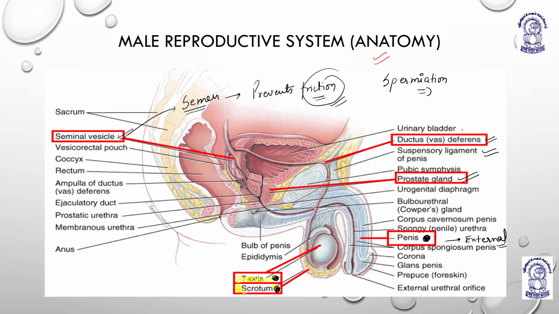We have one more gland. Sorry, I just skipped one more gland, the bulbourethral gland, Cowper's gland. In the next turn, I will be showing you the pathway or the passage of this sperm, and the functions of all these parts. They should be remembered. Then the cross-sectional view, we will study about the testes.